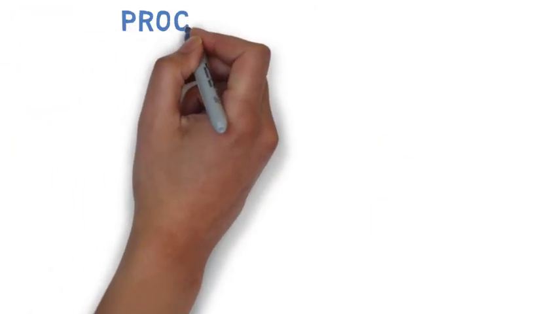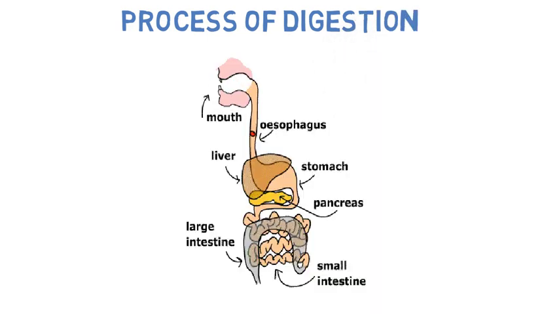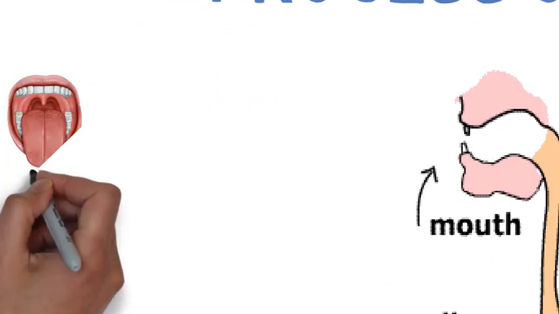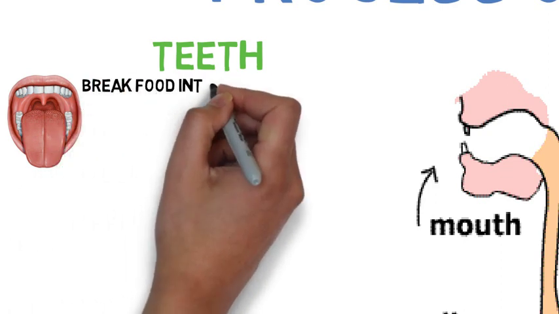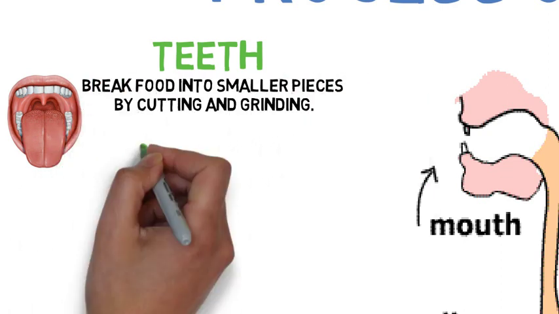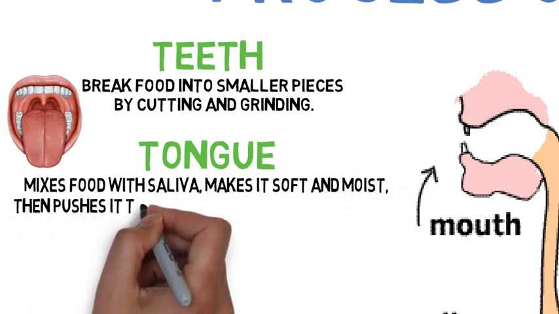Now let's start to understand the process of digestion. Digestion starts from the mouth. The mouth has teeth, tongue and salivary glands. Teeth break food by cutting and grinding. Tongue mixes food with saliva.